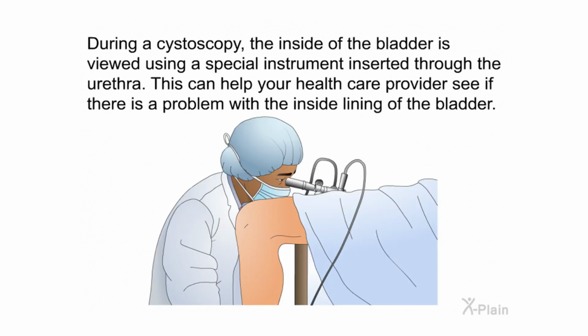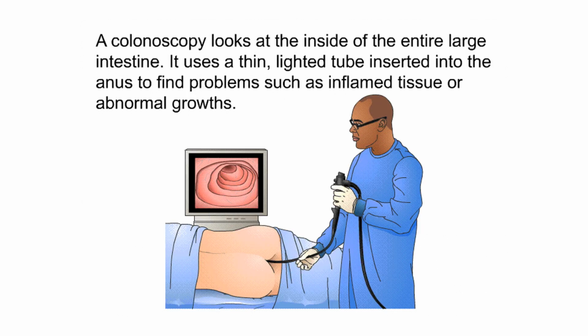During a cystoscopy, the inside of the bladder is viewed using a special instrument inserted through the urethra. This can help your healthcare provider see if there is a problem with the inside lining of the bladder. A colonoscopy looks at the inside of the entire large intestine. It uses a thin, lighted tube inserted into the anus to find problems such as inflamed tissue or abnormal growths.